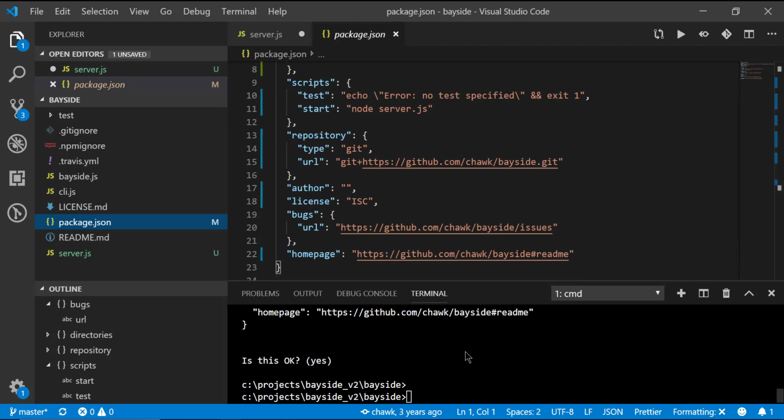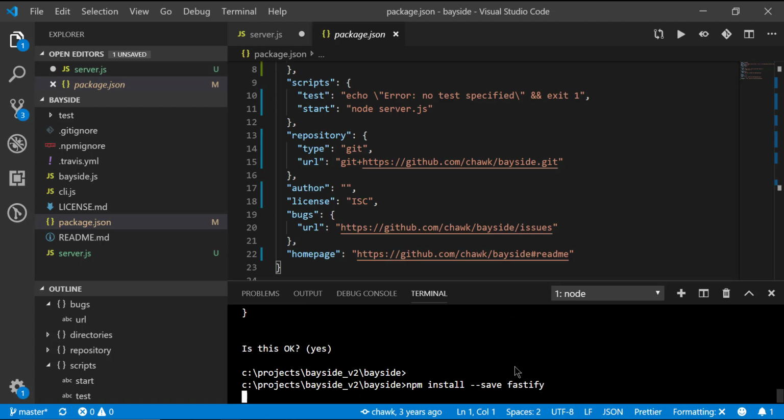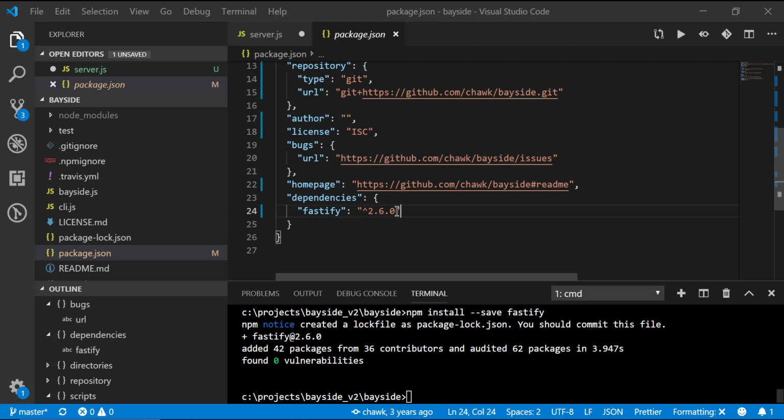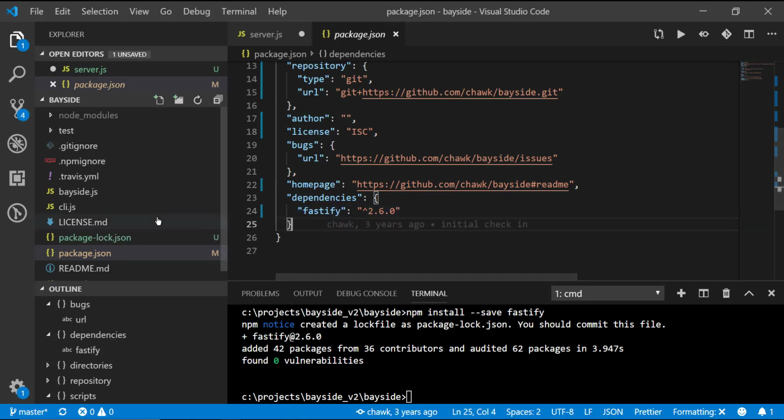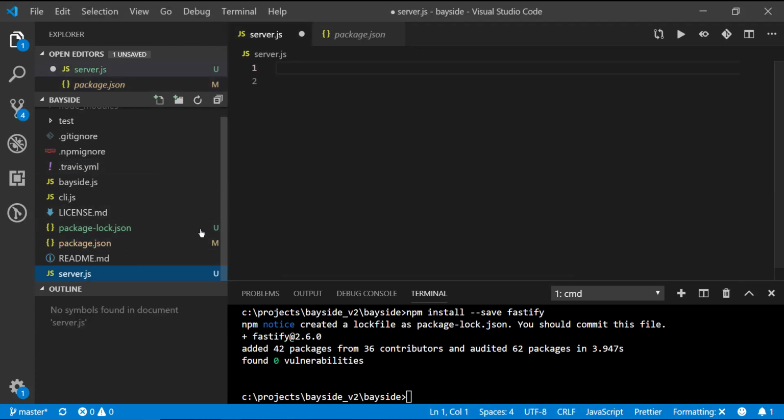And now what we want to do is install Fastify. So we're going to say npm install --save fastify. The reason we want to do save is this is going to be an actual dependency of the project. All right, so here you can see that we do have Fastify version 2.6, which should be the latest version. All right, so let's go back to the server.